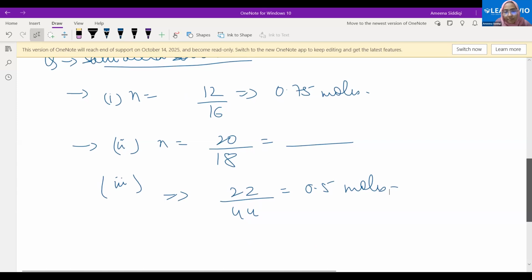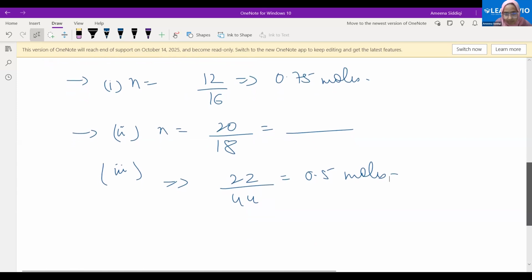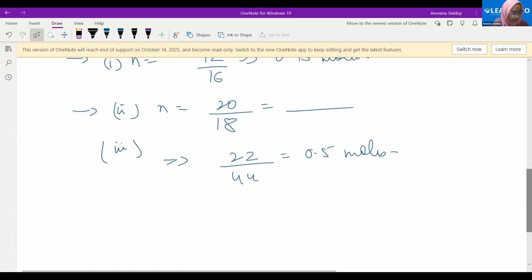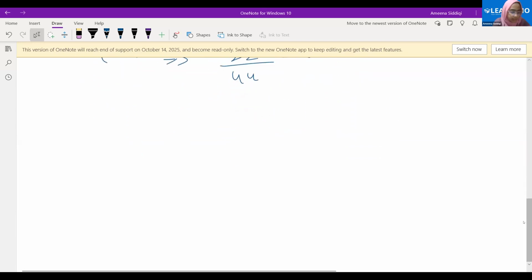Ma'am, from the third chapter, I was able to do some questions because of self study, but the mole one and some others I wasn't able to do. I understand that. Should I tell you the answers of every question related to the third chapter, or should I wait until we are doing the third chapter? Whatever is okay with you. Ma'am, I think we should wait. Okay, fine. Then, inshallah, we will discuss these problems also in detail.